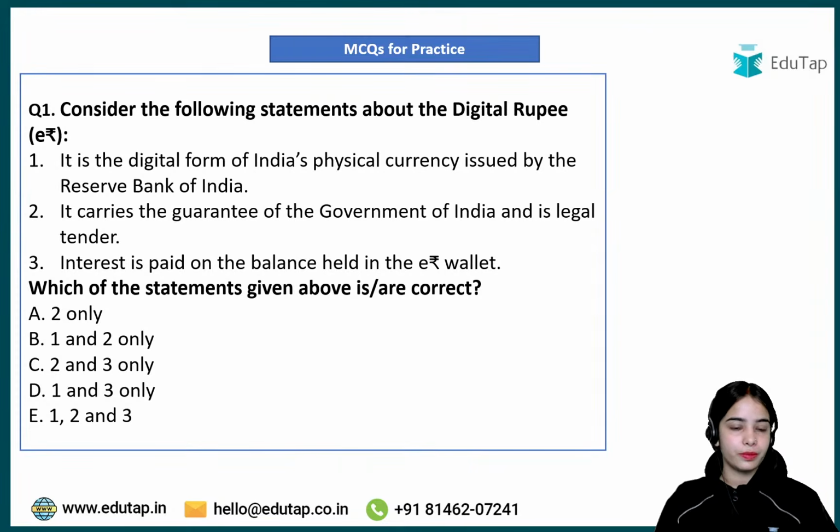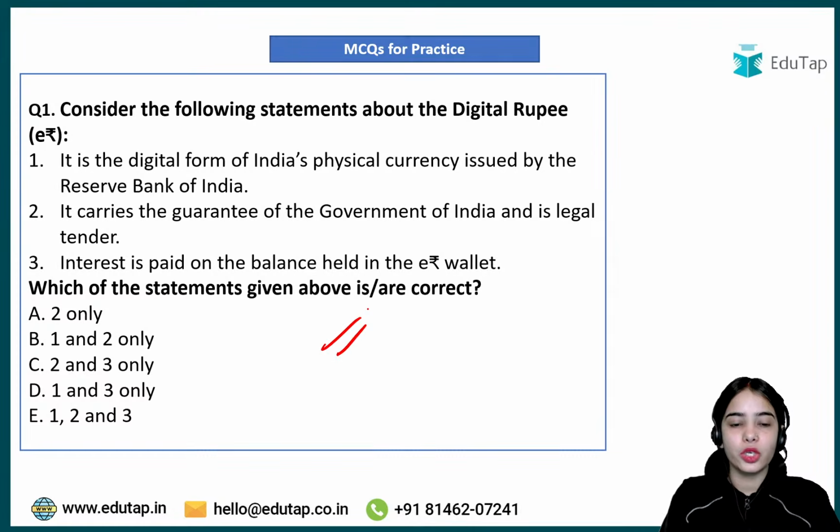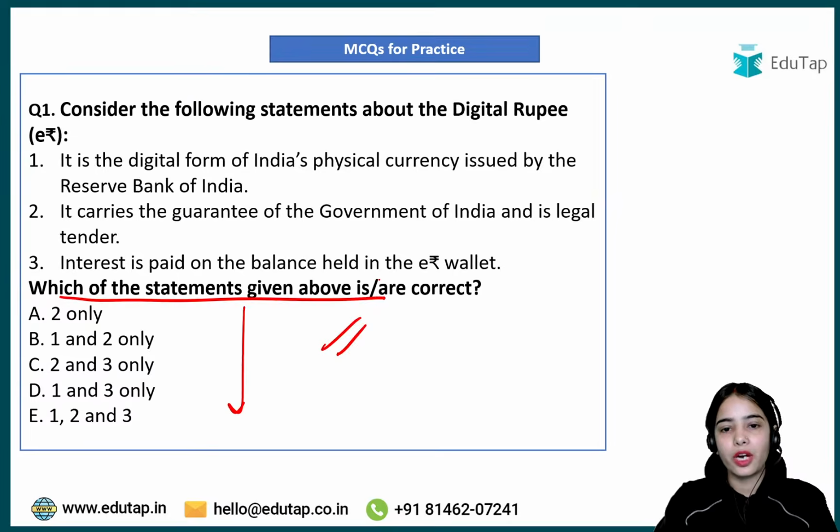Try to answer this question. This is the first question in front of you. Which of the statements given above is or are correct? That you have to tell me. Any confusion anyone has? So this is the first question. I hope you will be easily able to answer this question. Which of the above statements is or are correct? That you have to tell me.